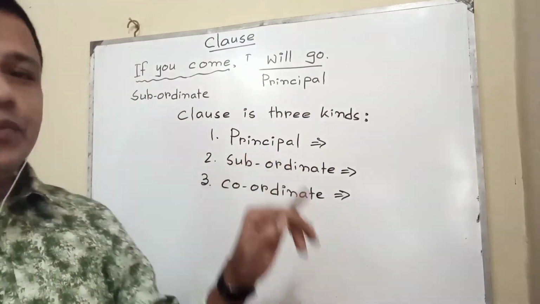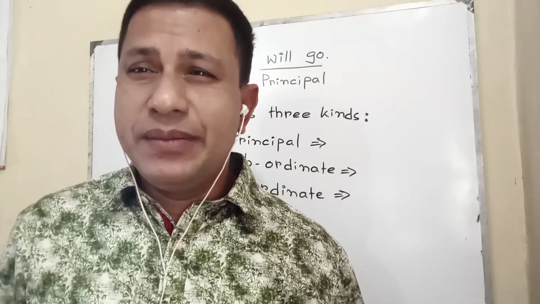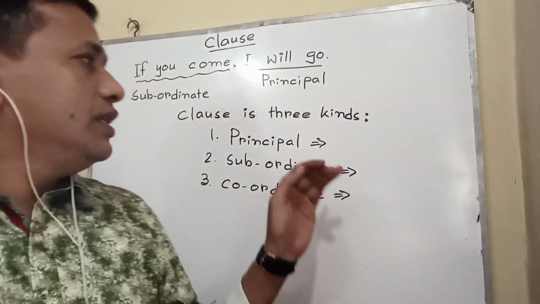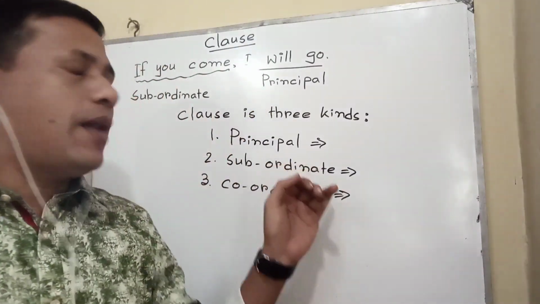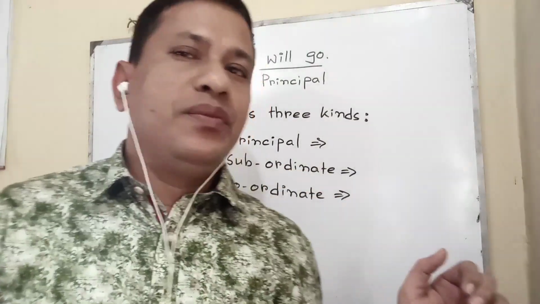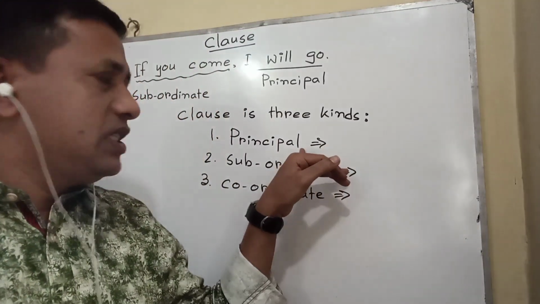In this way, what is a principal clause? The clause which can make its meaning without depending on other clauses is called a principal clause. A subordinate clause is a clause which cannot make its meaning without depending on a principal clause.